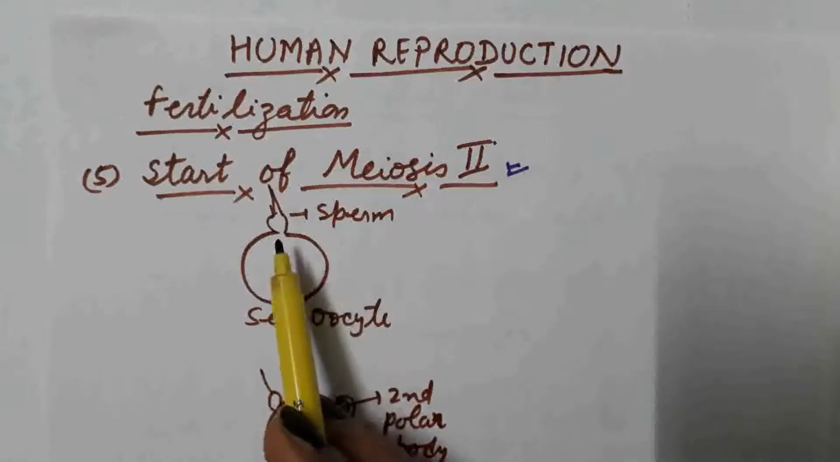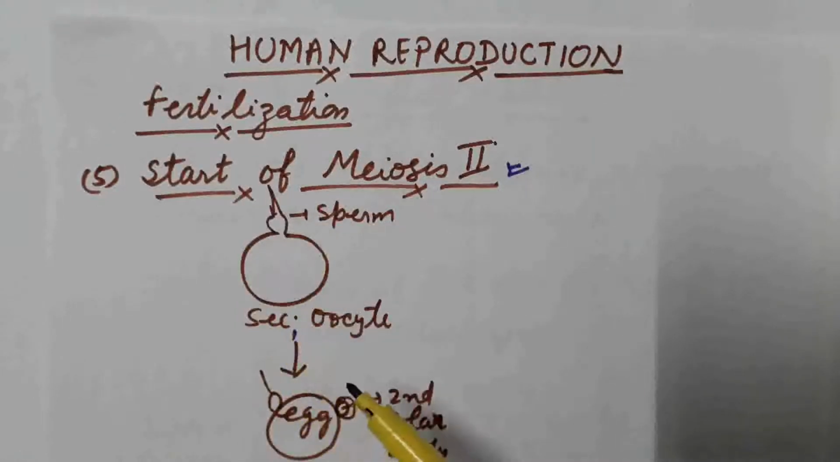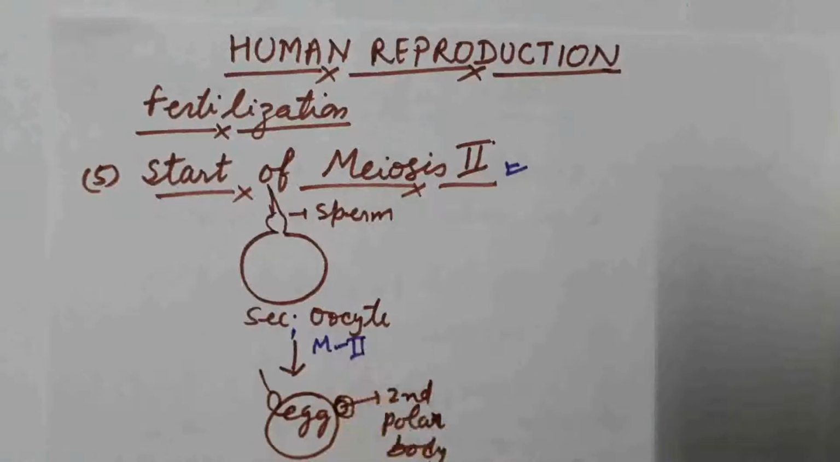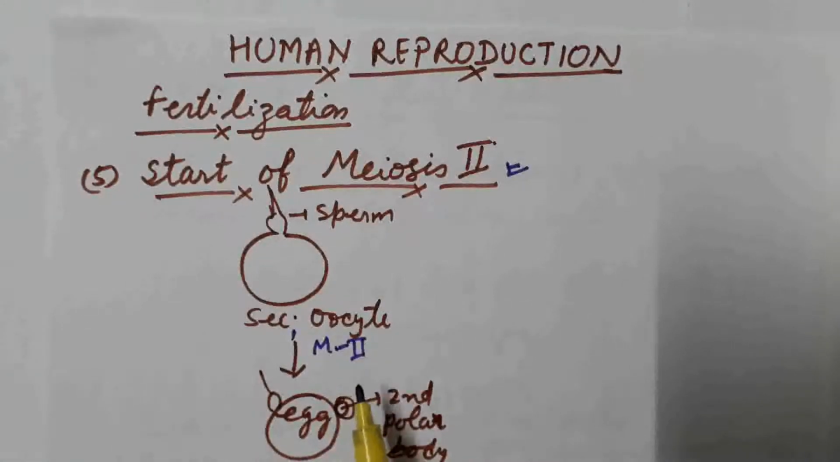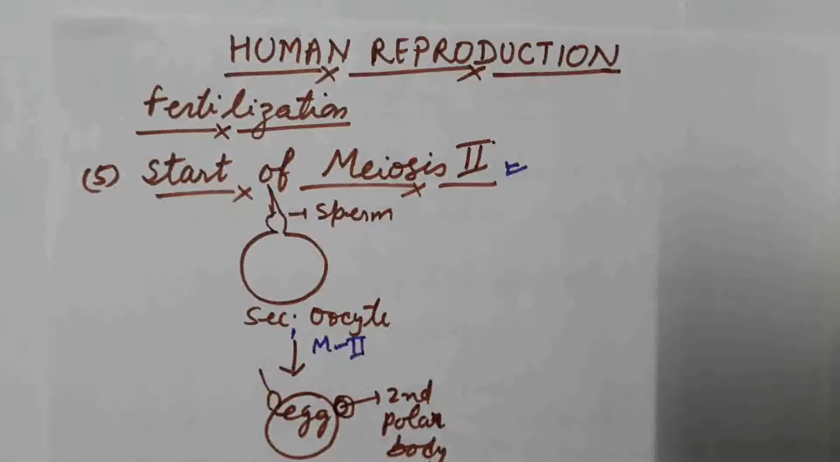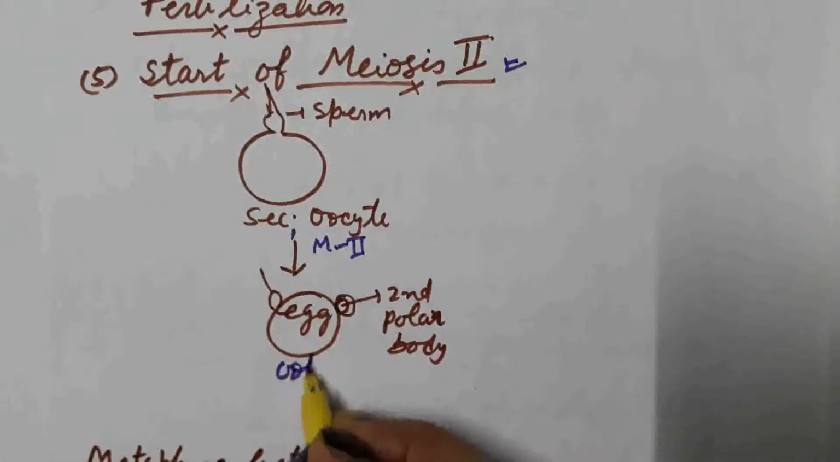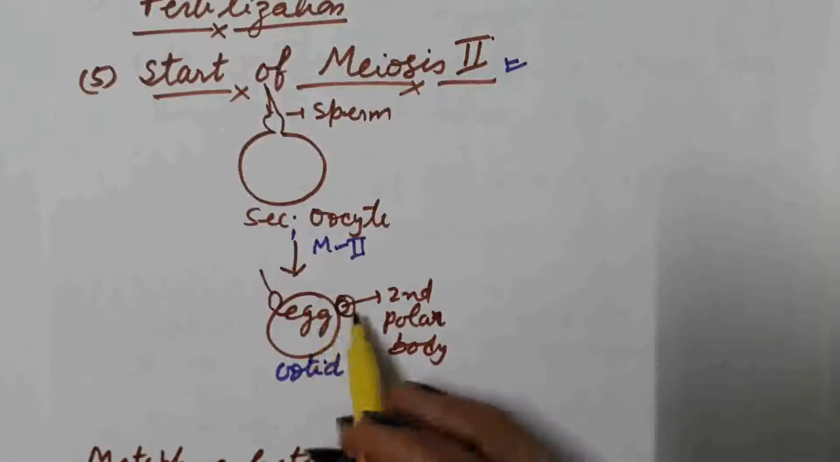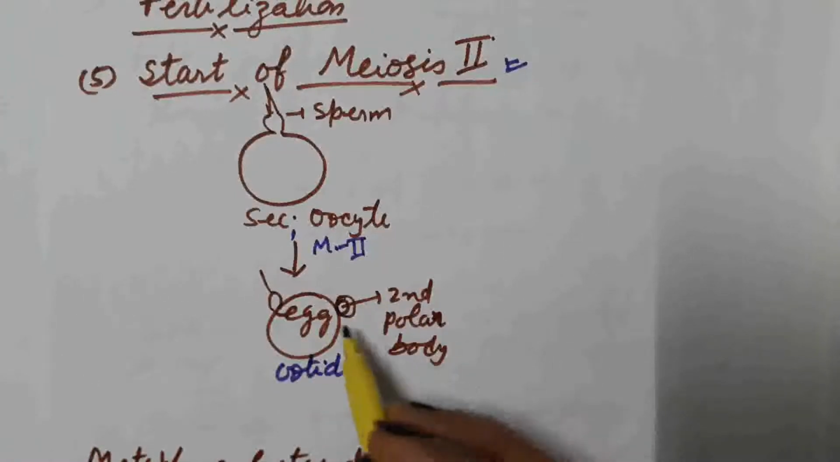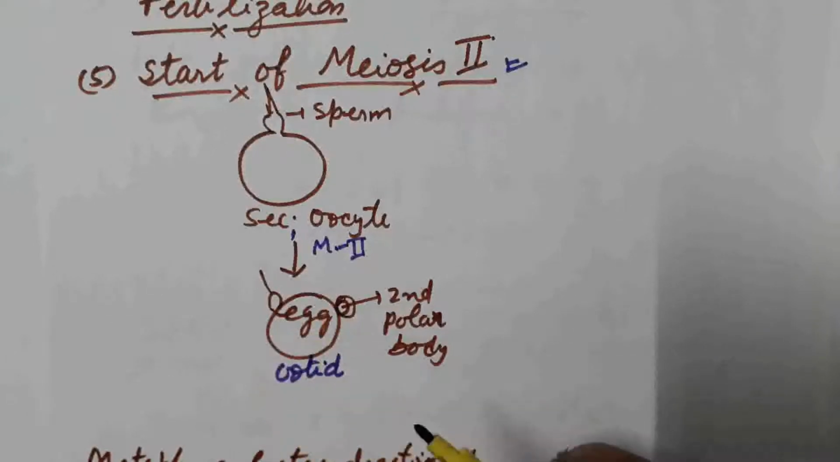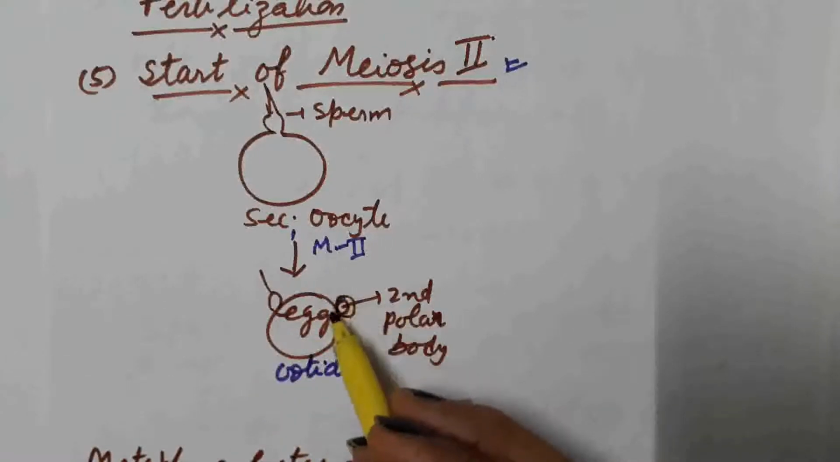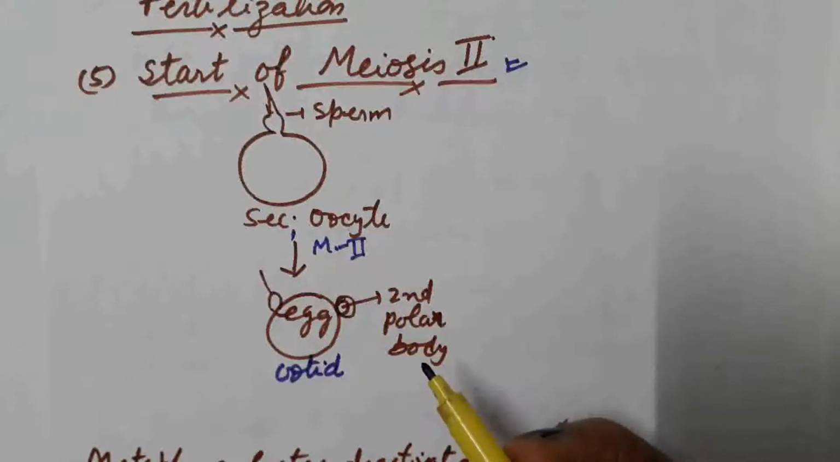It is triggered by the entry of the sperm into the secondary oocyte, and after completion of the meiosis second division, which is the equational division, there is the formation of egg. We also call the egg an ootid. Along with this, the second polar body is produced. Around the egg, all the cell membranes are also present. In a similar way, around the polar body also egg membranes are there.